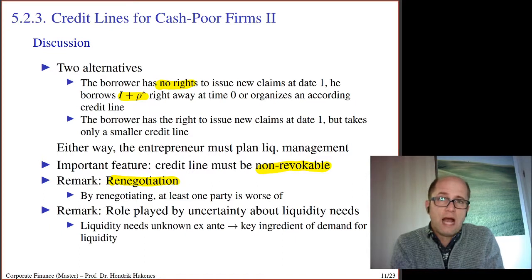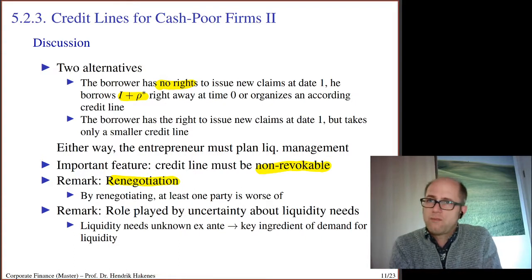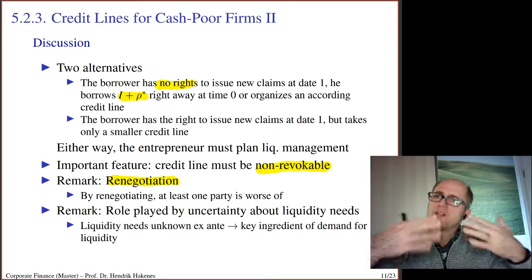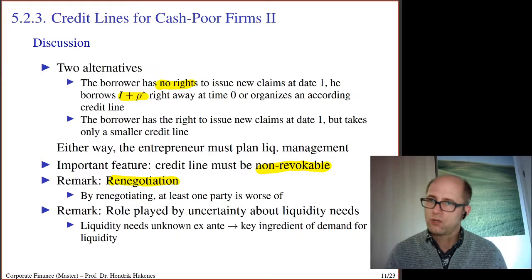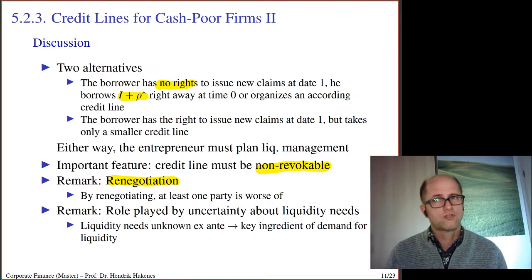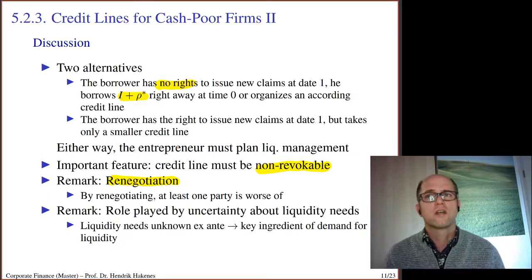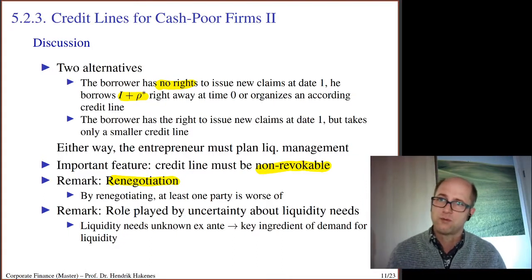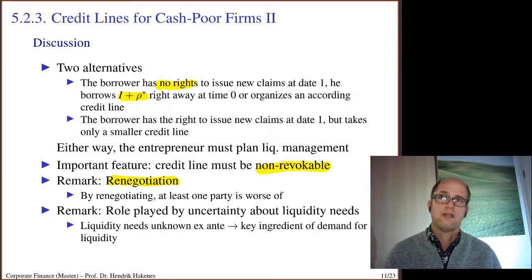You've already given me I minus A, and you won't see back any of that. That would be a kind of renegotiation. You go to the banker and say, look here, there's another contract where both of us should agree upon. You've seen that from the debt overhang problem. There renegotiation was possible.